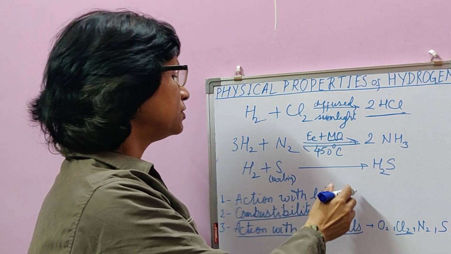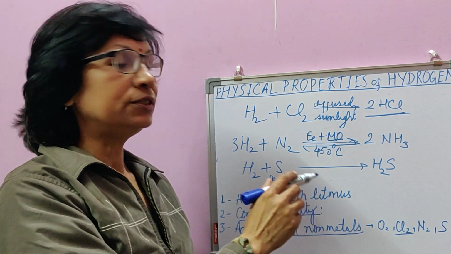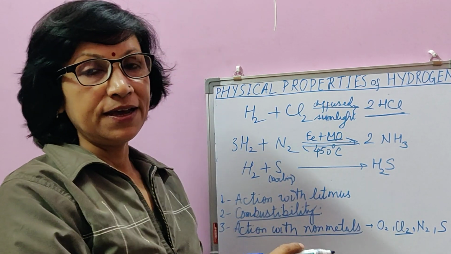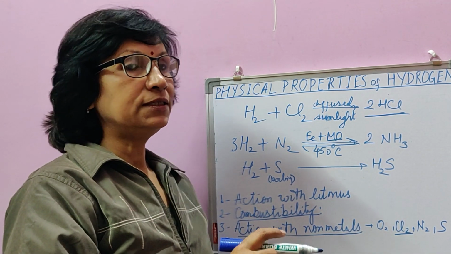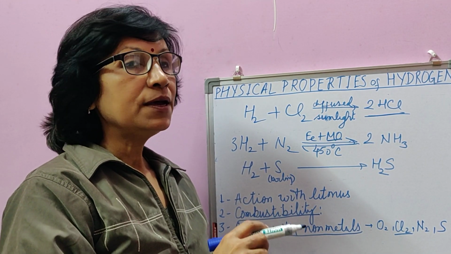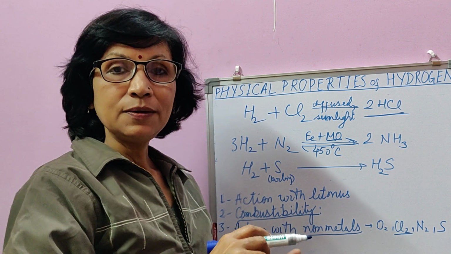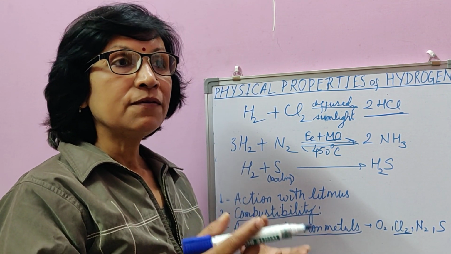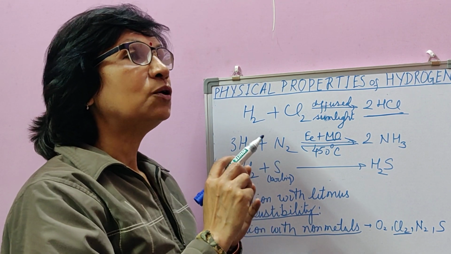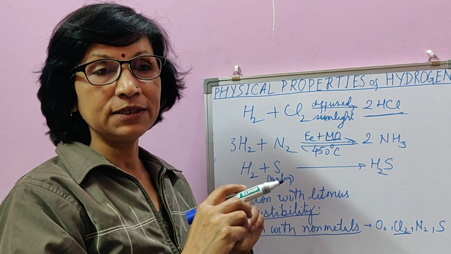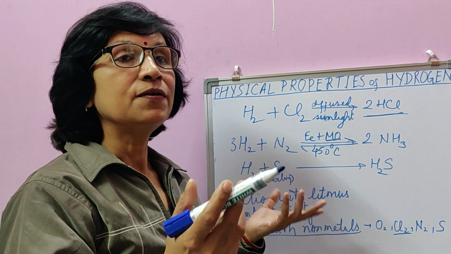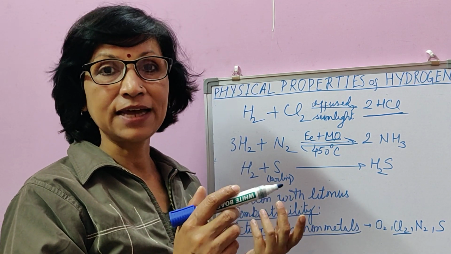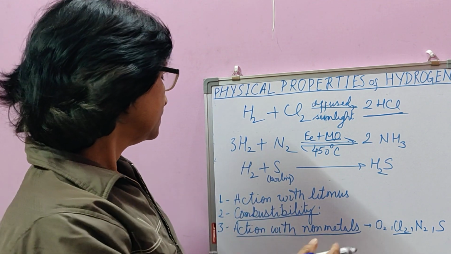With litmus, hydrogen shows no color change because it is neutral in nature. It is combustible in air. Pure hydrogen burns silently with pale blue flame. Impure hydrogen burns with blue flame and gets extinguished with pop sound. When the proportion of oxygen or air is more with hydrogen, then it results in a very explosive reaction, and that's why the mixture of hydrogen and air is said to be a detonating mixture.